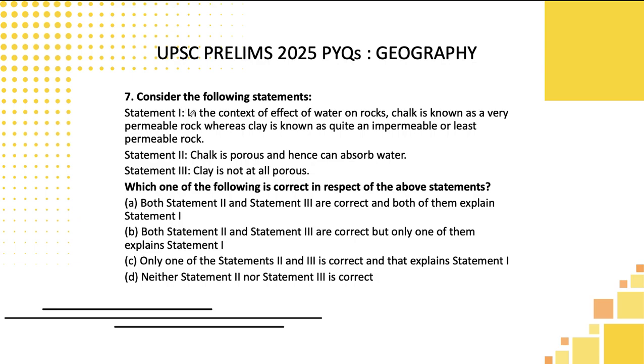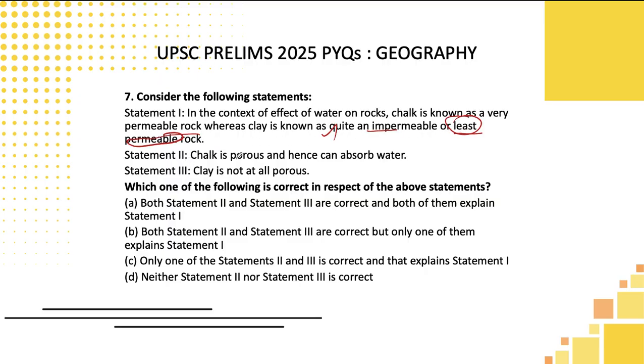Seventh one, in the context of effect of water on rocks, chalk is a very permeable rock, clay is quite impermeable. Yes, this is correct, students. We know very well clay will hold water, so it is only a little impermeable, or least permeable. They are only saying it is impermeable or least permeable. That means only a very small amount of water it will be releasing.